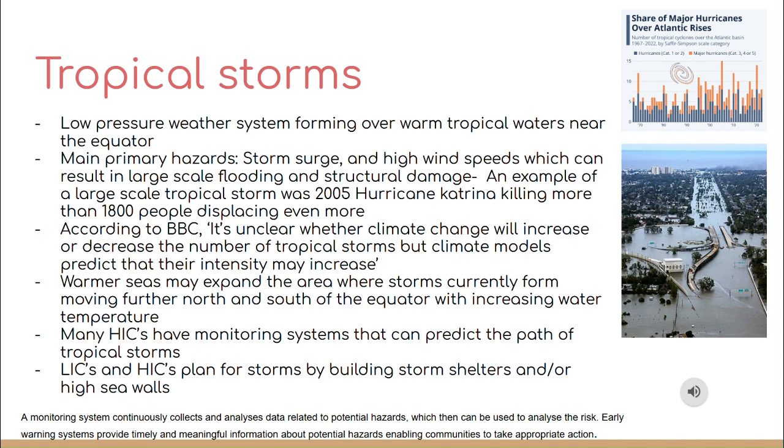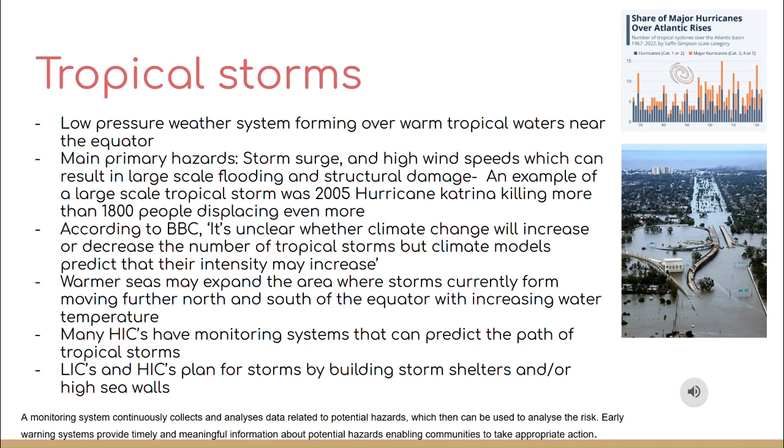According to the BBC, it is unclear whether climate change will increase or decrease the number of tropical storms, but climate models predict that their intensity may increase. The intensity of a tropical storm is affected by the increase of the ocean's surface temperatures, higher sea levels, and the increase of wind speeds.